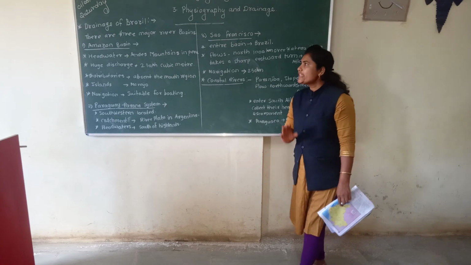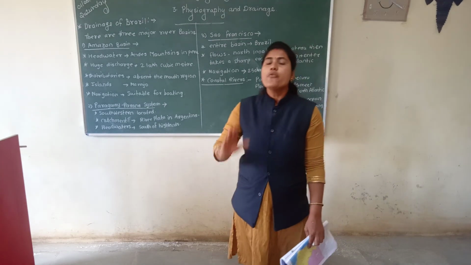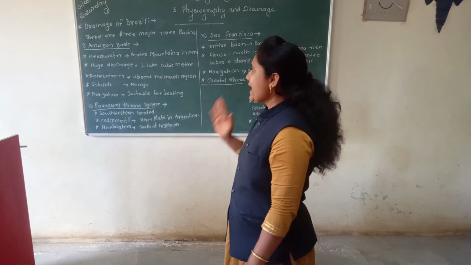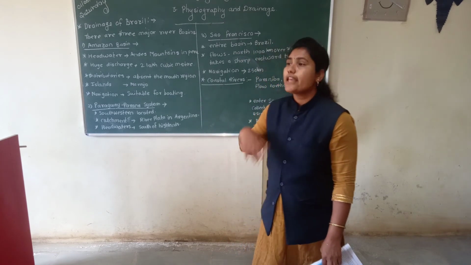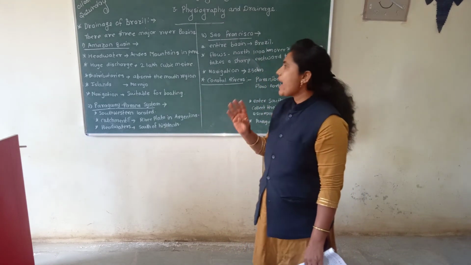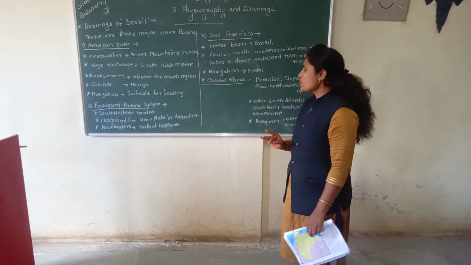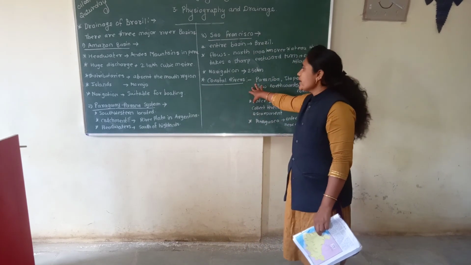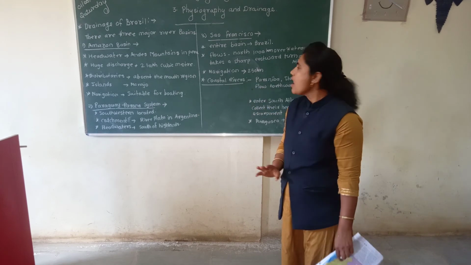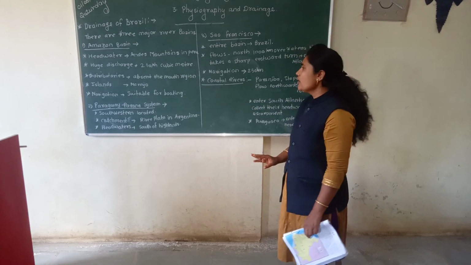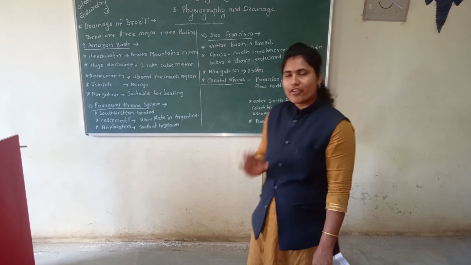Understood, student? In this way, in this lecture, we have studied the drainage system of Brazil. There are three main river basins: the Amazon basin, the Paraguay-Paraná river basin, and the San Francisco river basin. And the fourth one, a common point, is the coastal rivers. Understood, student? I hope you understood this video. Thank you.